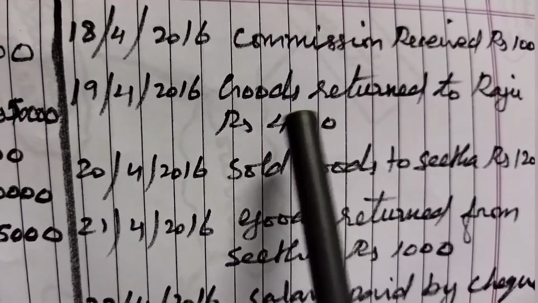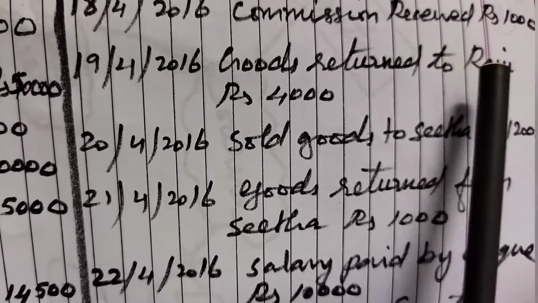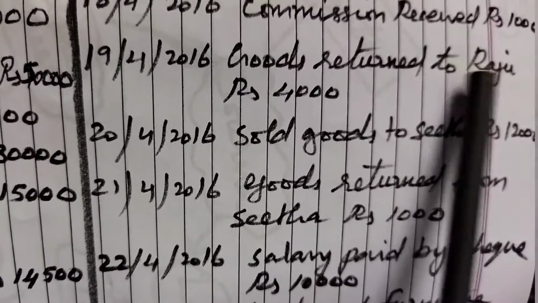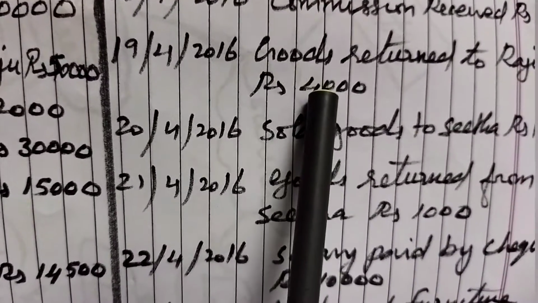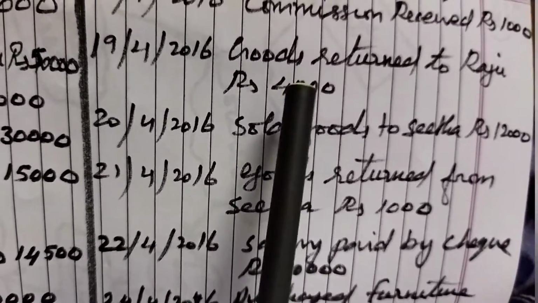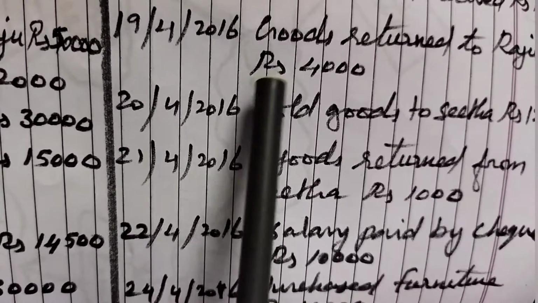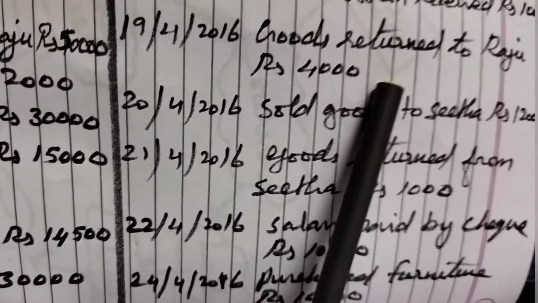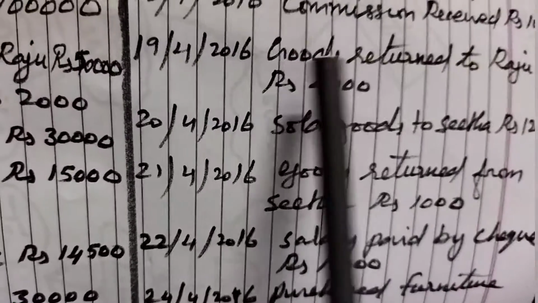So for this one, what is the journal entry? Raju is a personal account. He is the receiver. So Raju account should be debited, as per personal account, debit the receiver. What is going out? Goods are going out. When the damaged goods are going out, for the goods we are giving the name purchase return, because already we purchased. Now we are returning the goods to the person from whom we purchased. So Raju is the receiver. Raju account debtor to purchase return account.